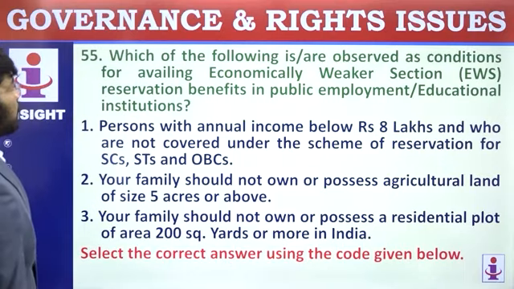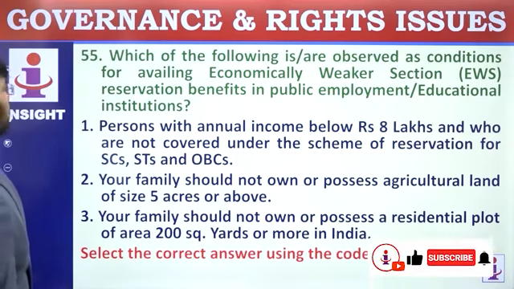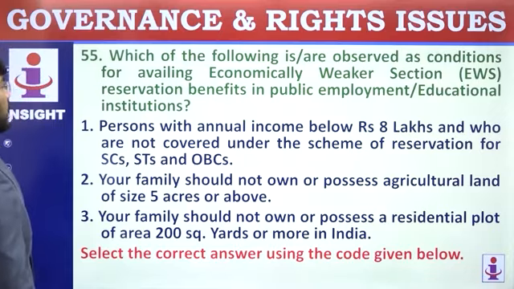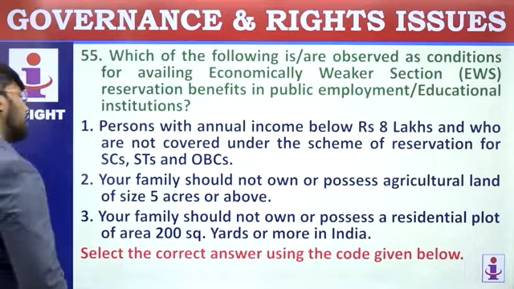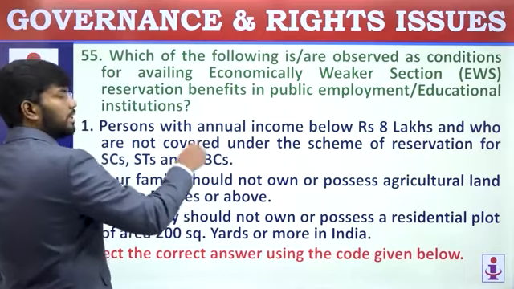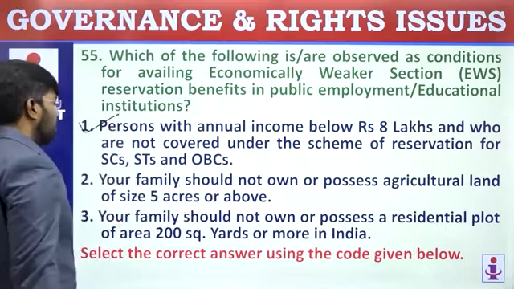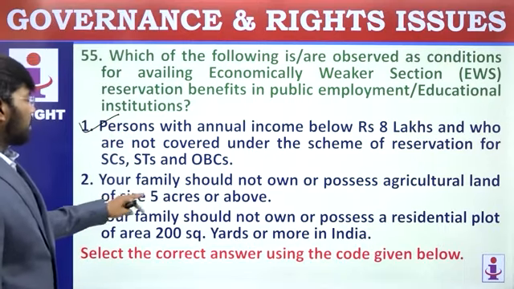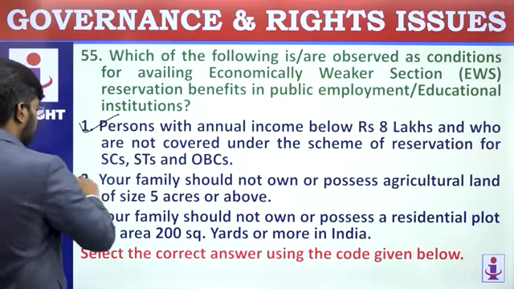Which of the following are observed as conditions for availing economically weaker sections reservation benefits in public employment and educational institutions? EWS category. Persons with annual income below rupees 8 lakh and who are not covered under the scheme of reservation of SC, STs and OBCs. Yeah, first statement is correct. Your family should not own or possess an agricultural land of size 5 acres or above. Second statement is also correct.